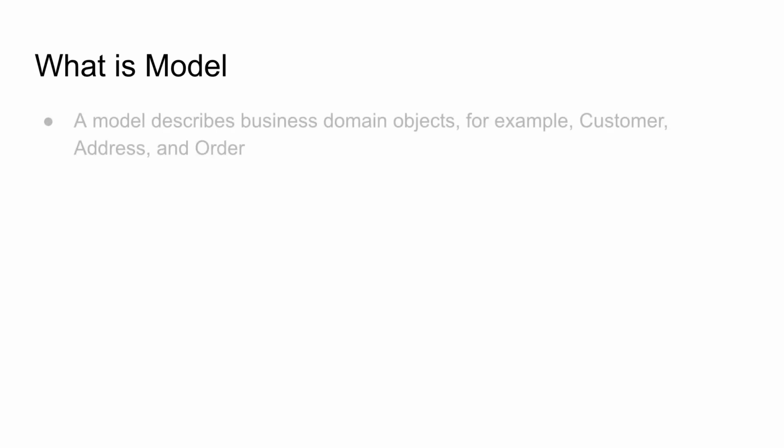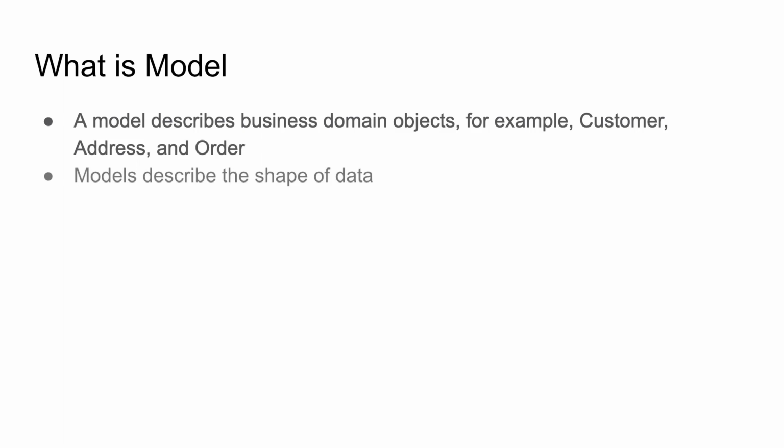Let's talk about Loopback 4 model. A model describes the business domain objects. For example, customer, address, and the order. If you are building the blogging type application, the post, category will be your models. A model describes the shape of the data.